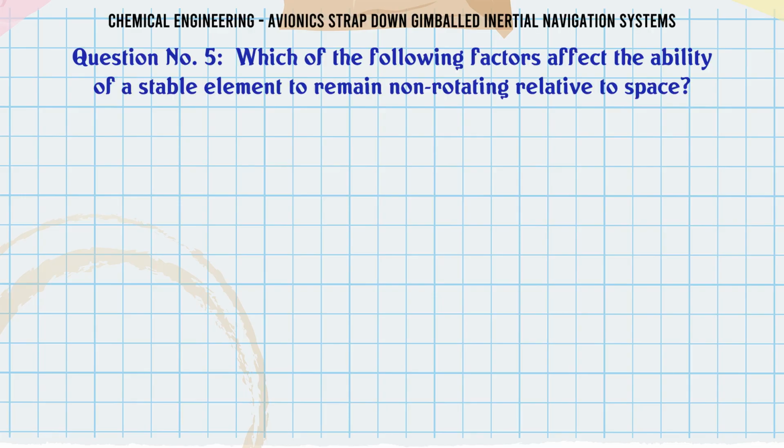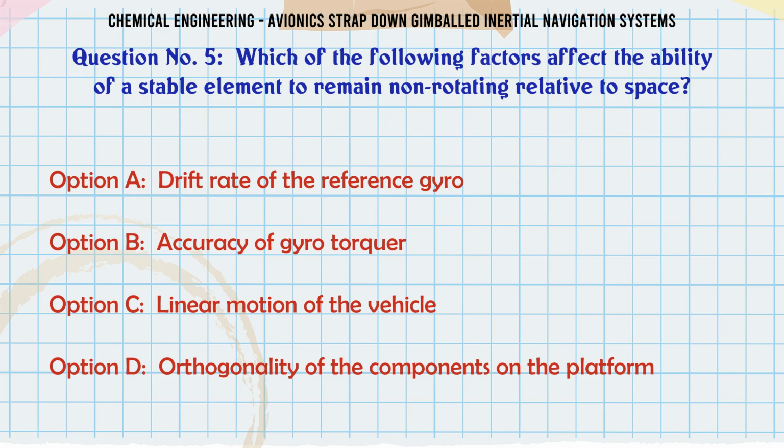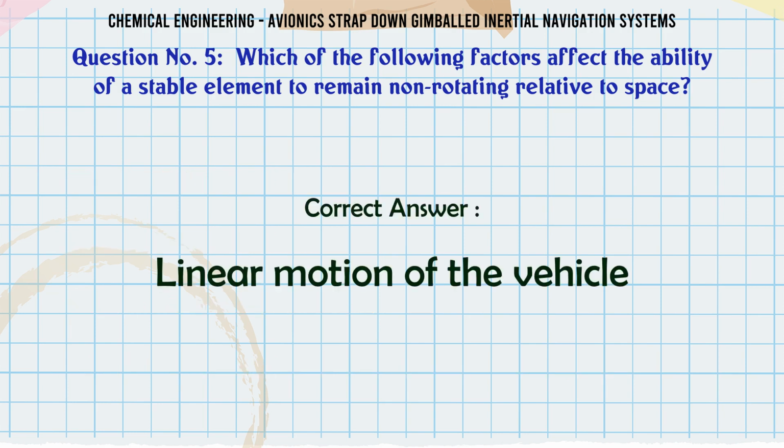Which of the following factors affect the ability of a stable element to remain non-rotating relative to space? A. Drift rate of the reference gyro. B. Accuracy of gyro torque. C. Linear motion of the vehicle. D. Orthogonality of the components on the platform. The correct answer is linear motion of the vehicle.